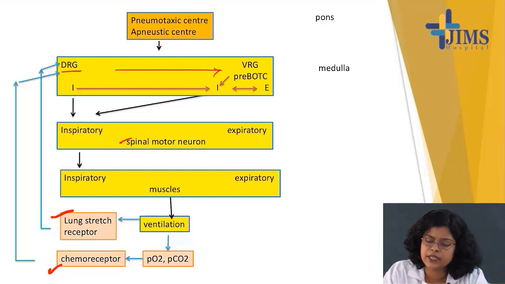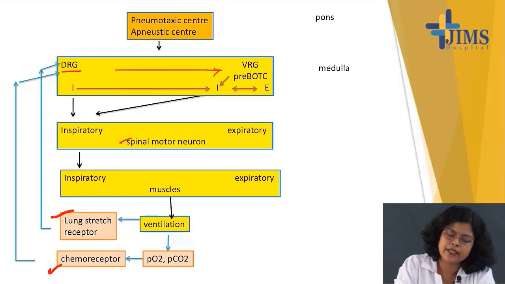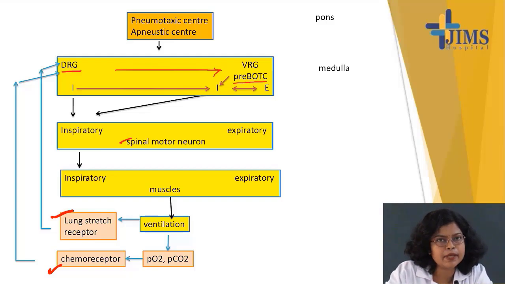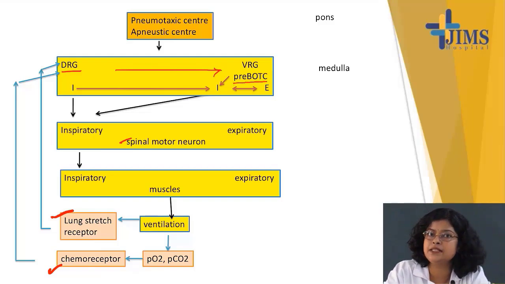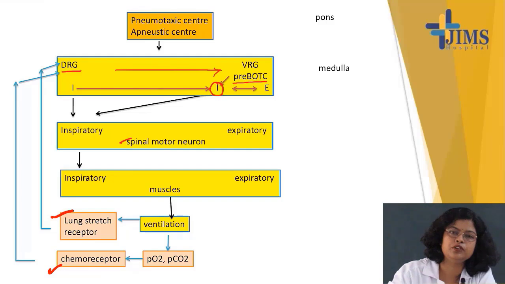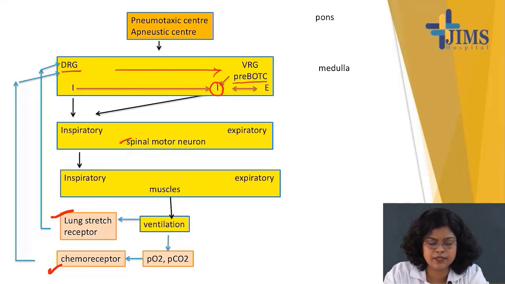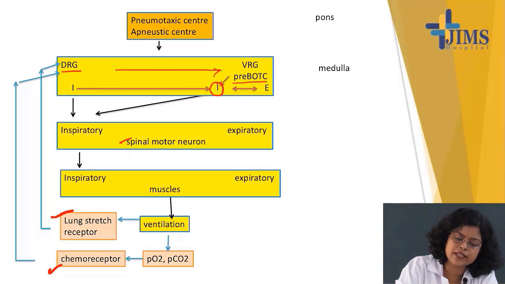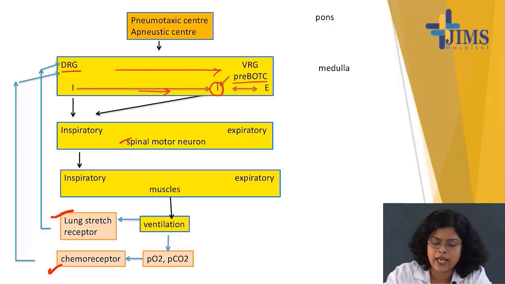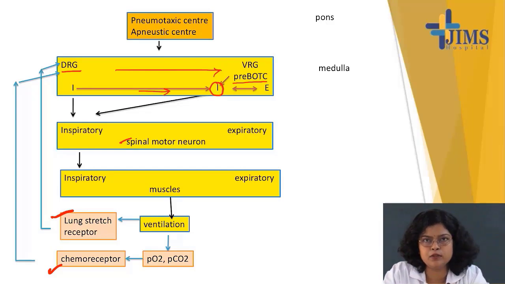Now about VRG. In VRG, it has got three parts. The intermediate zone is known as pre-Bötzinger complex. It is the pacemaker cell. It is the respiratory pattern generator. So it sets the basal respiratory rate and sends signal to the I neuron of this VRG. Now this I neuron stimulates the inspiratory spinal motor neuron. This I neuron is also getting signal from the I neuron of DRG, and so these two, DRG and VRG, stimulate the inspiratory spinal motor neuron.